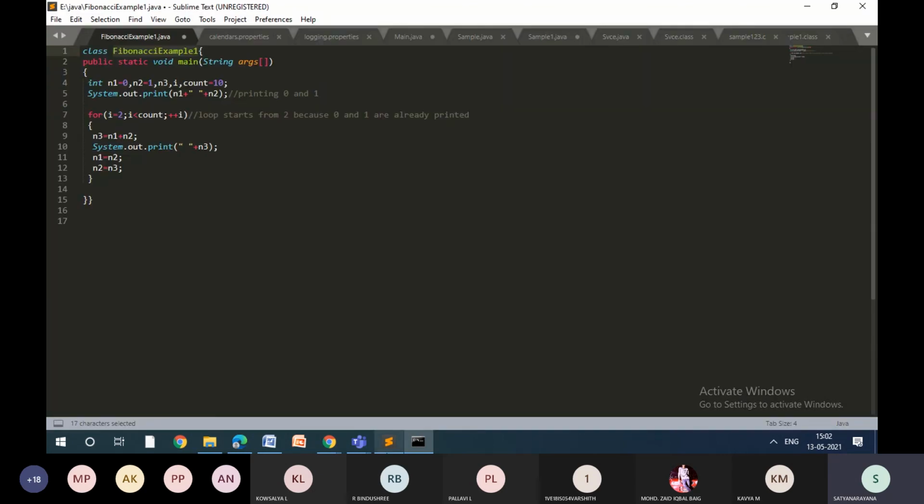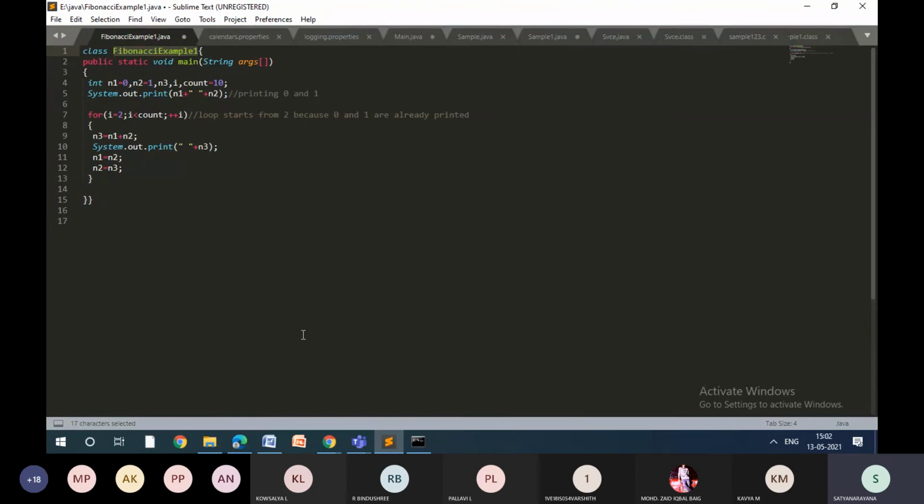See, as I said, the logic is similar to your C programming. How you are going to write the logic, it's up to you. There is no restriction on the logic. Logic is up to you. See, I may write like this, someone may write in different way. So logic, I'm not going to stress much. You should understand how to write the logic. I'm stressing much on the syntax.